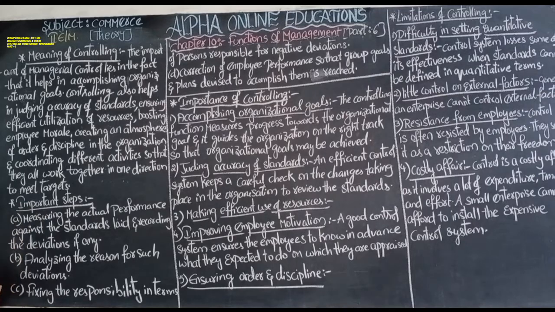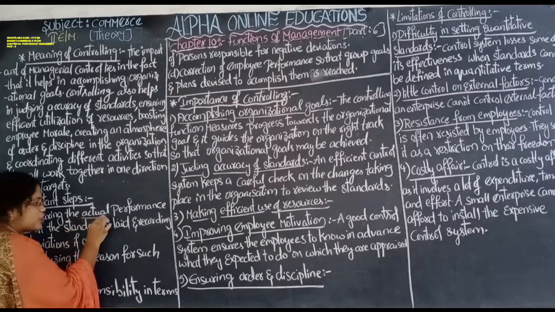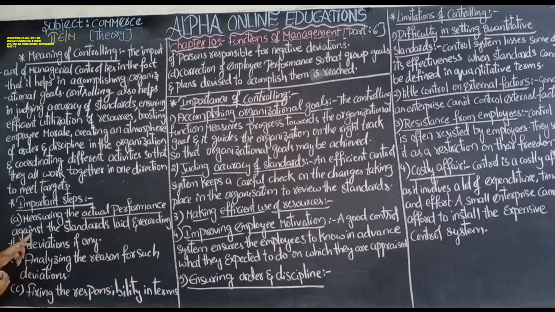Important steps in management while controlling. Measuring the actual performance: what is actually done, and how the actual performance compares against the standard. Standards means estimated.